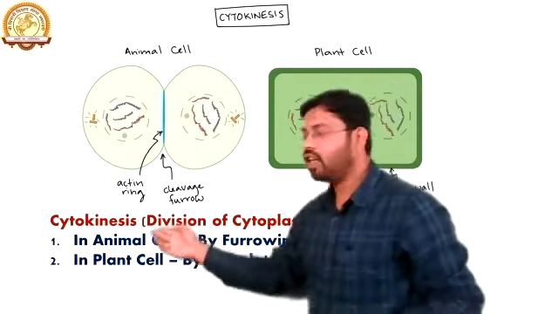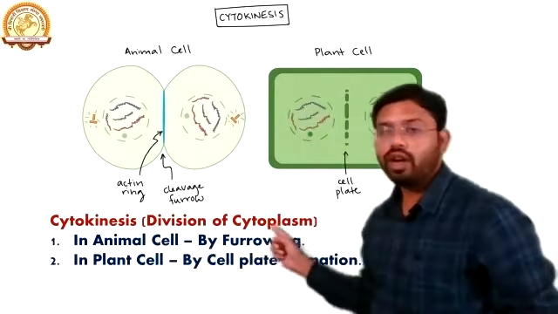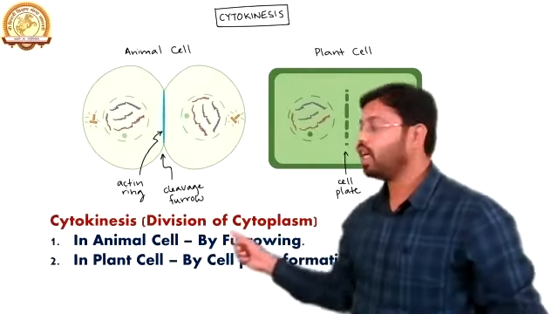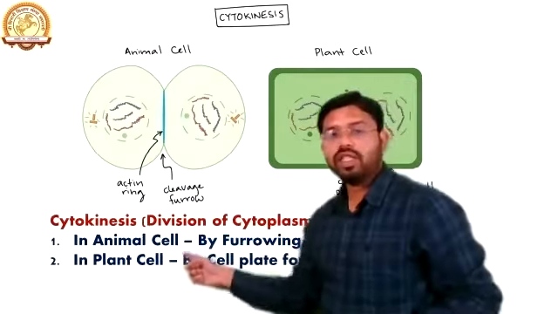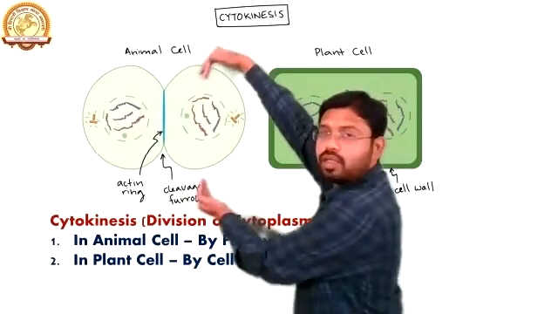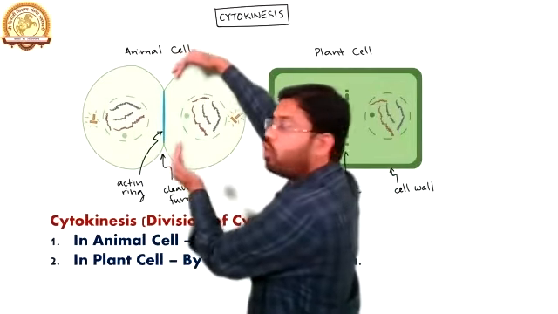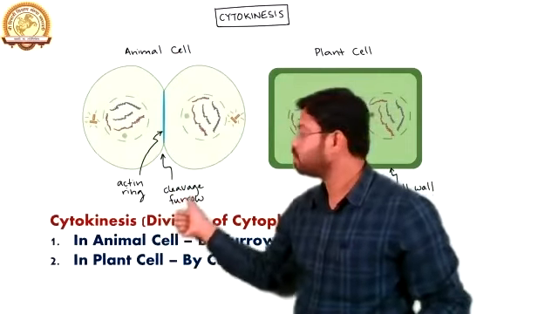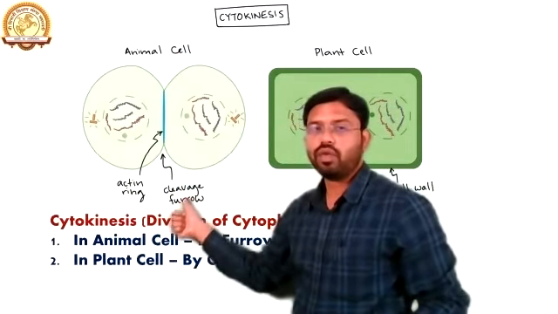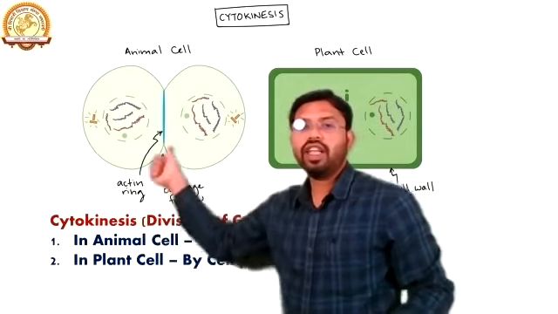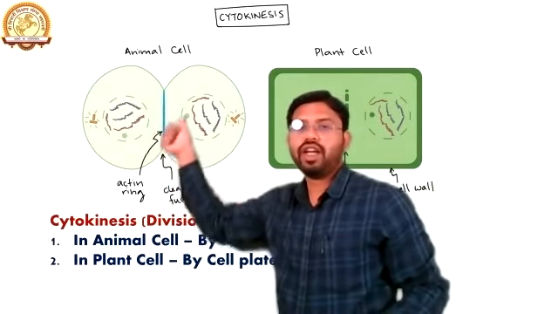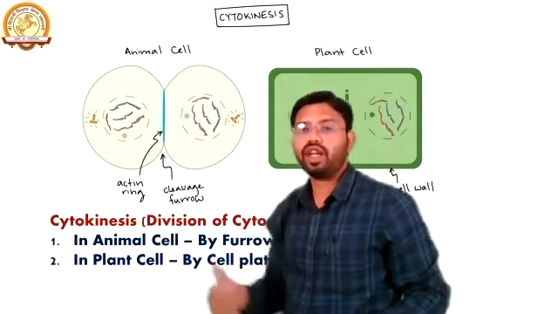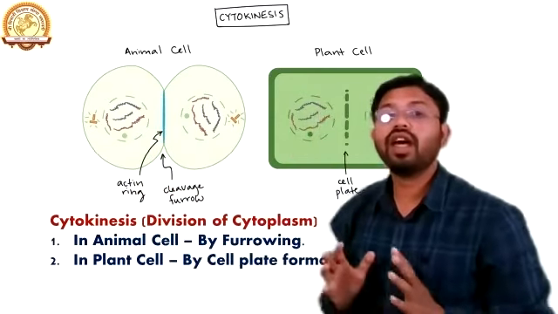As we say, cytokinesis is known as the division of the cytoplasm. In animal cells, these divisions take place by the formation of furrows, known as the cleavage furrow. And there is a ring formation at the center, known as the actin ring.